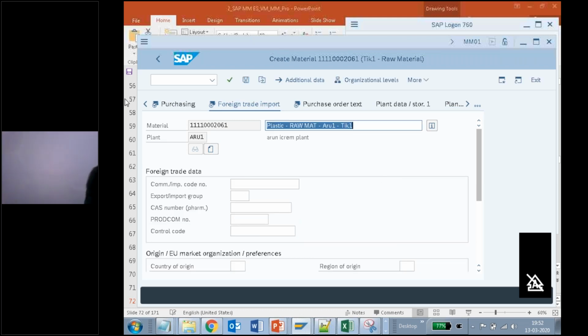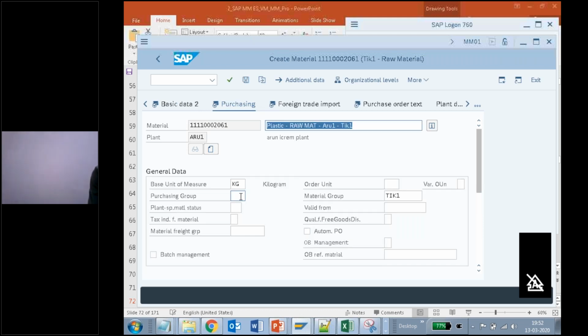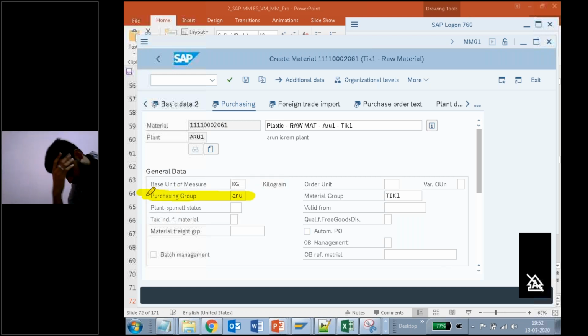Again, here in purchasing, we should give the purchasing group also. Purchasing group is ARU, which I remember. Yes, ARU. This purchasing group will come from our ER structure.